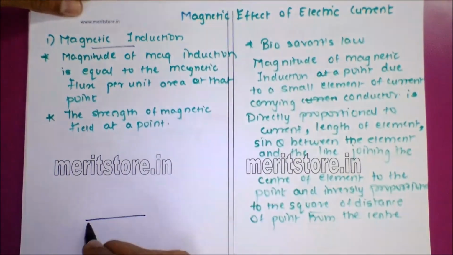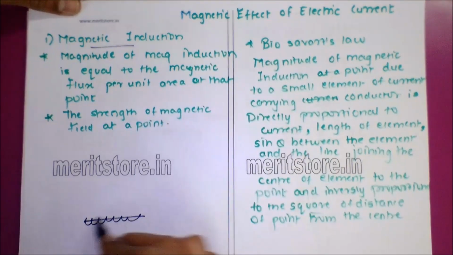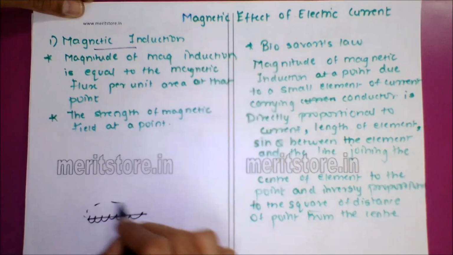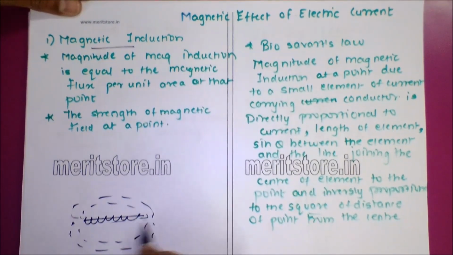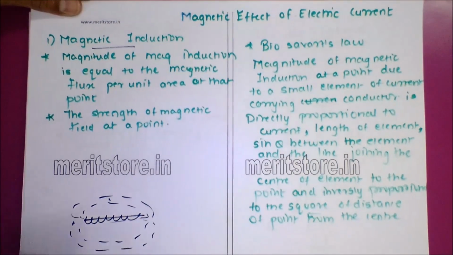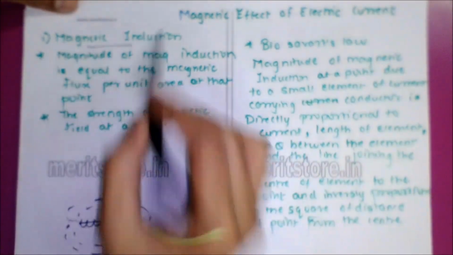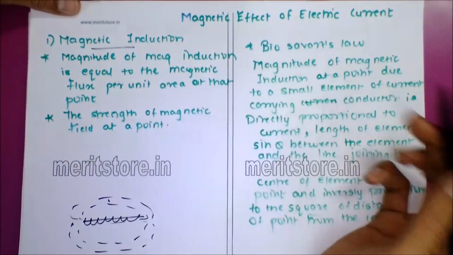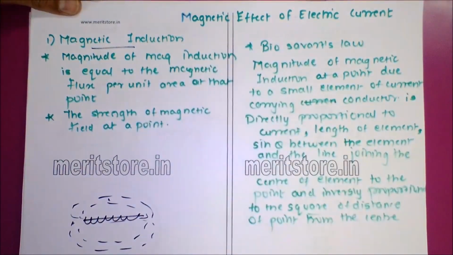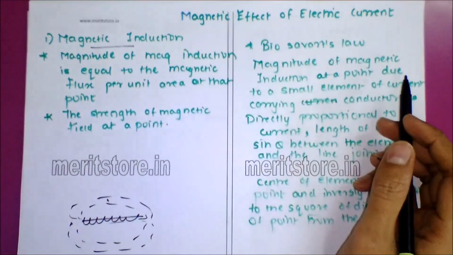Suppose we have a coil carrying current. Current is passing through this coil, and because of the current, a magnetic field is produced around this coil. Suppose I take any point P over here, the strength of that magnetic field at that particular point will be called the magnetic induction at that point. This magnetic induction is further studied and explained by Biot-Savart, and it has its law.